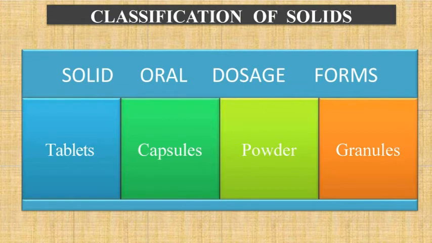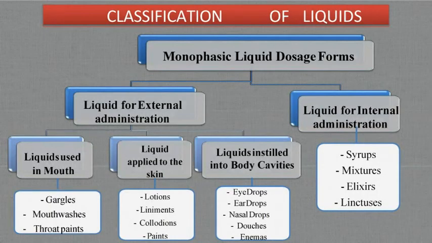The third type of solid dosage forms which is widely being used are powders. For example, we can say Eno. Classification of liquids, first classification is monophasic liquid dosage forms, that is a single phase, for internal as well as for external use. For external use, for mouth, we use gargles, mouthwash, or throat paint.